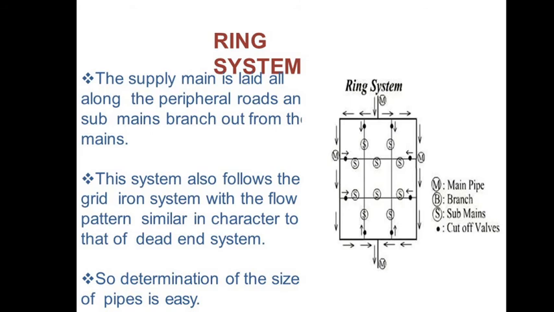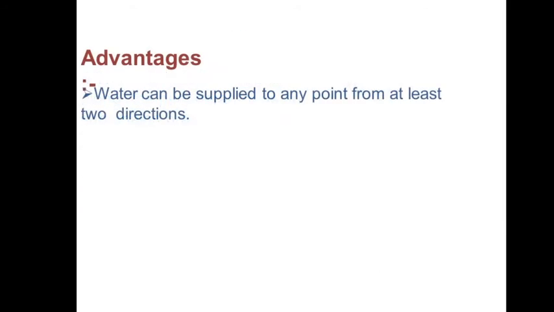This system is like the grid iron system, where the flow pattern is the same with no dead ends. So from that you can see this ring system is almost similar to the grid iron system. So submains and mains. What are the advantages of this circular system or ring system? Determination of the size of the pipe is easy, and the water can be supplied to any point at least from two directions. So that is the advantage of the circular system and ring system.